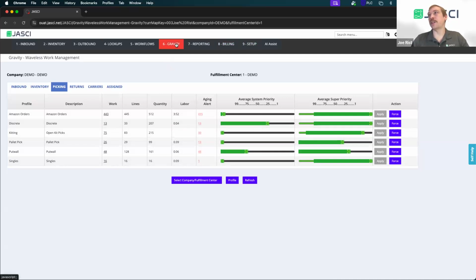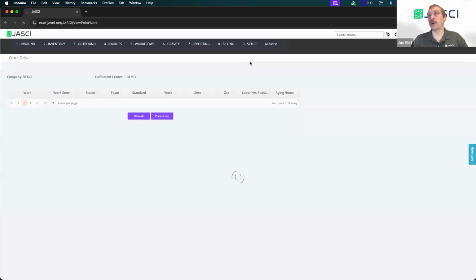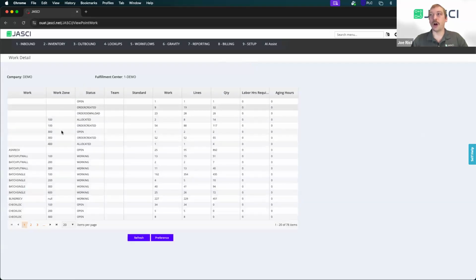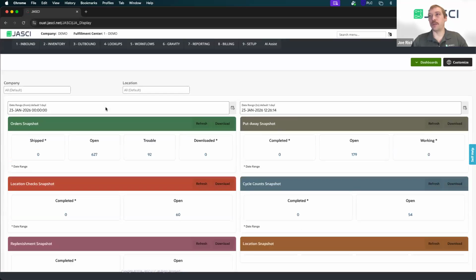Now, JASCI does have other ways that you can see work that's out there. For example, if we wanted to do our viewpoint work screen, this is actually going to show us all of the work by zone, how much is out there in particular statuses, which is a pretty nice tool. It's kind of raw, the data that you'll get, but it is one screen that shows you all of your work that's in the system at once. But what we really want to show you today is more about our reporting tool, where you can see a little bit of it on the screen.